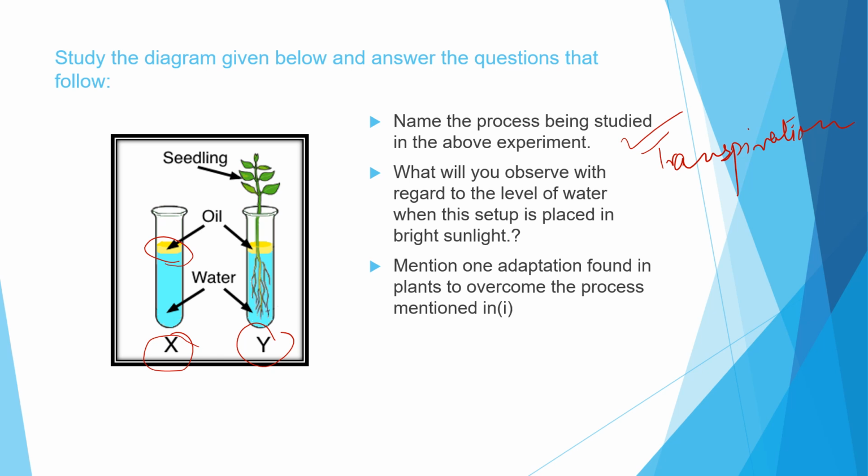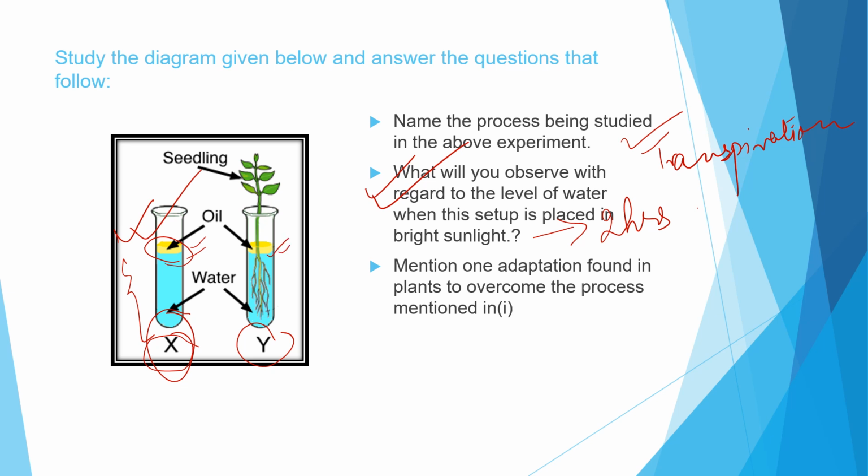What will you observe in regard to the level of water when this setup is placed in bright sunlight? We have studied in our book that when we place this for almost 2 hours in bright sunlight, in test tube X there will be no change because the level of water will be the same.